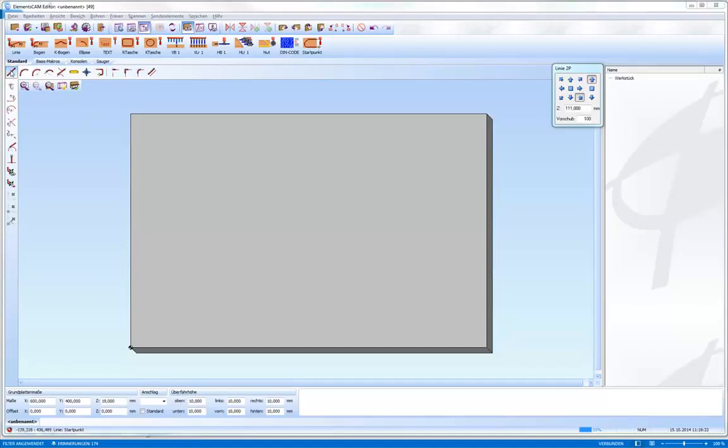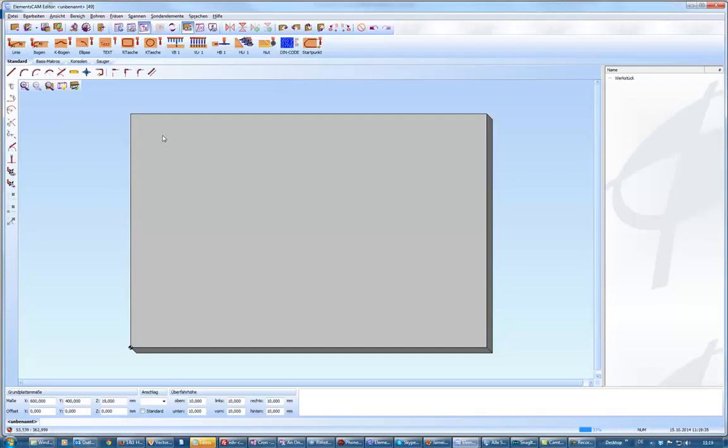I start with a line and I define a start point. With the control command I can enforce horizontal and vertical contours and lines. With the shortcut E, I can automatically snap to an endpoint, and now I have two lines.